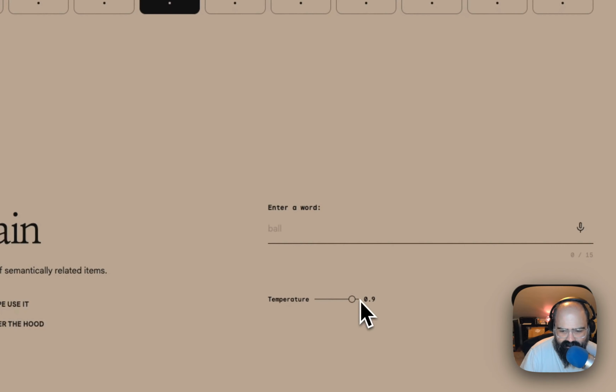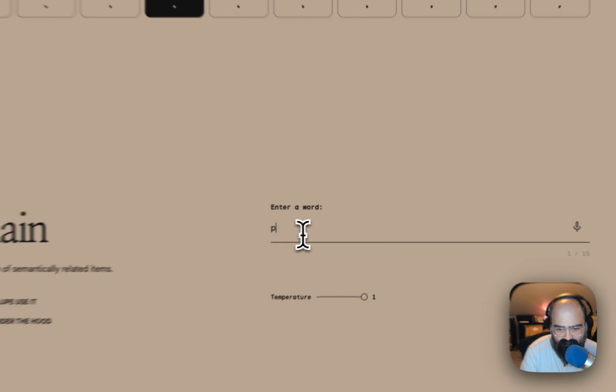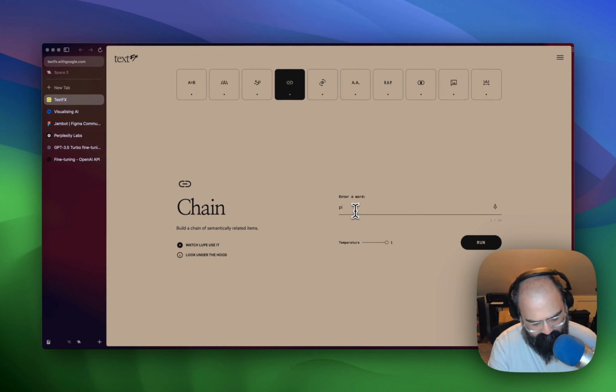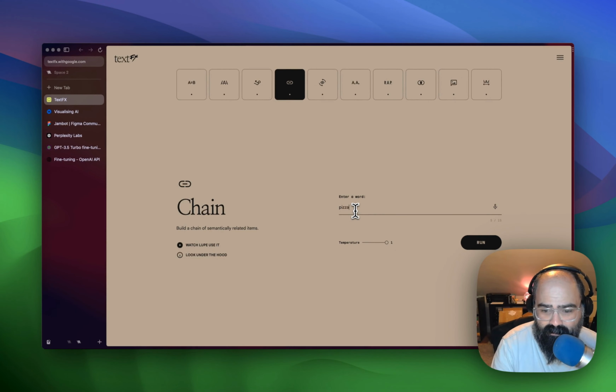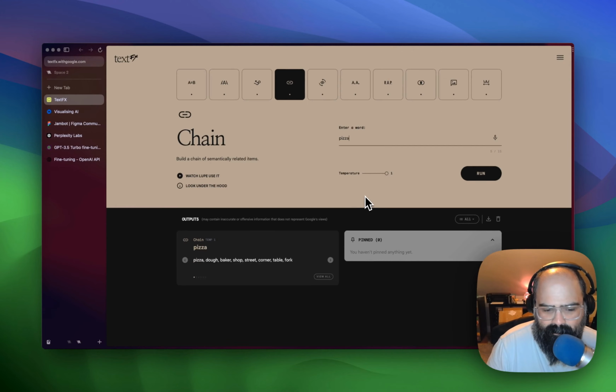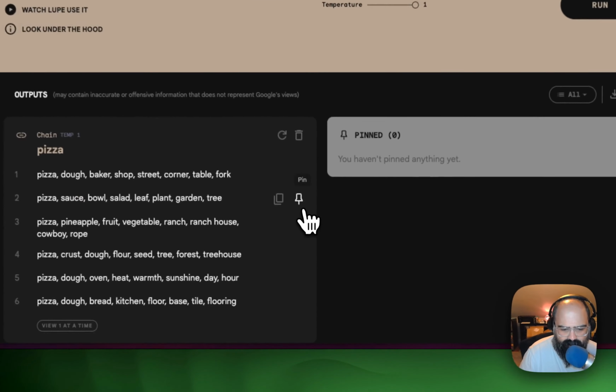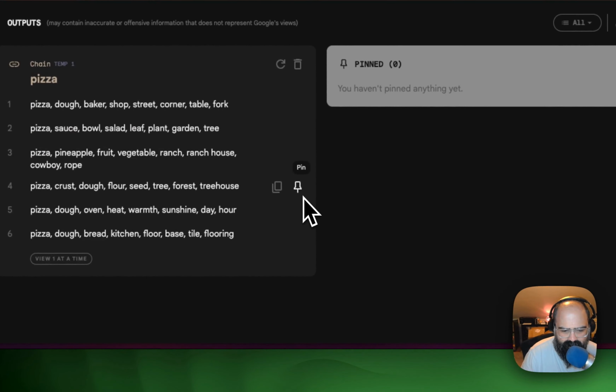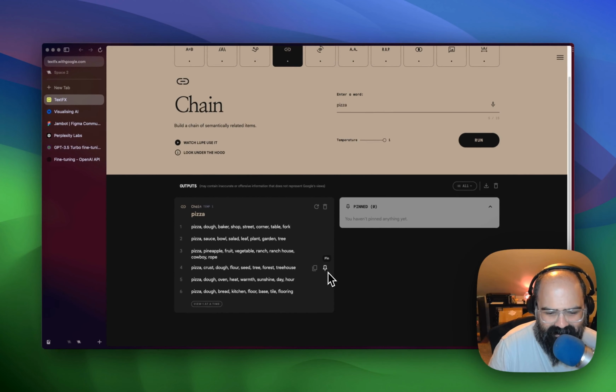Let's turn that temperature up nice and high. And then let's just do pizza. If I could type tonight. All right, so let's hit view all. Pizza, crust, dough, flour, seed, tree, forest, treehouse. Okay, cool. Pizza, dough, baker, shop, street, corner, table, fork.